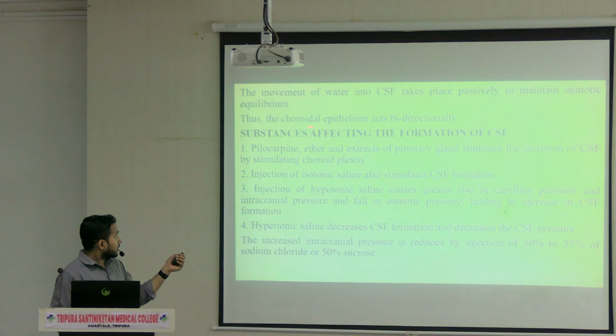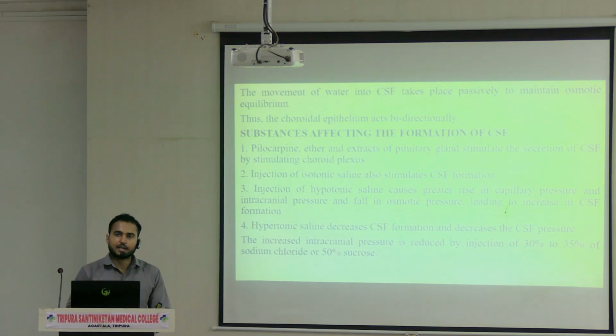Now that's why the choroidal epithelium is acting bidirectionally. That means the ions are passing, some ions are going into the CSF, some ions are going out of the CSF, and along with that, movement of water molecules is also taking place to maintain the osmotic equilibrium. So this is the mechanism for the production of CSF.